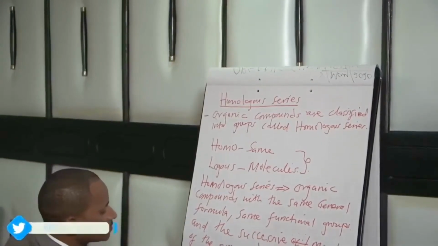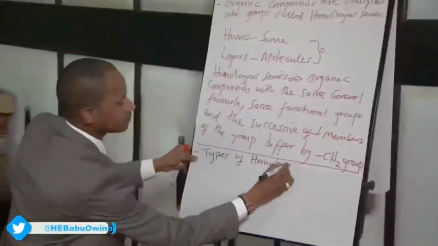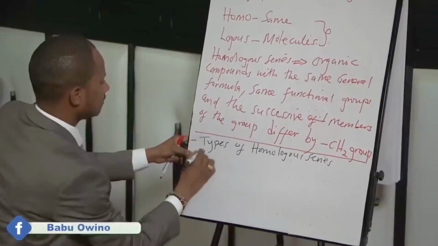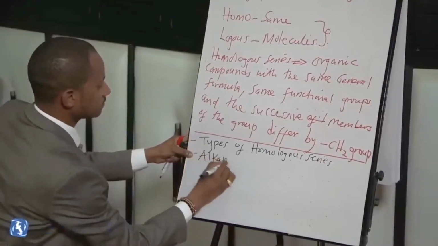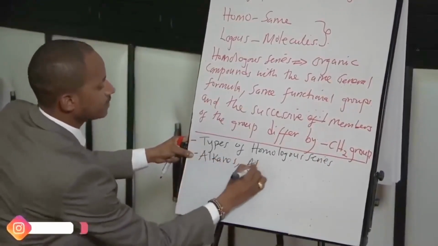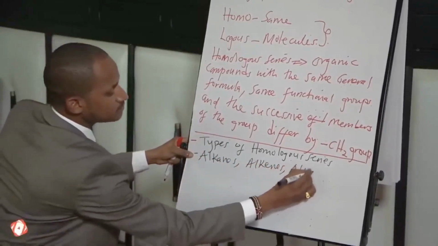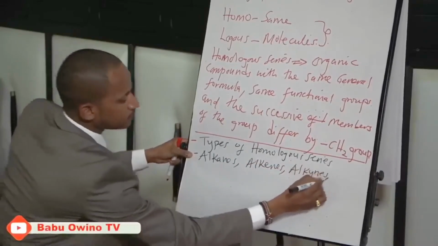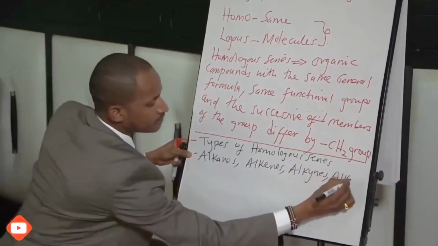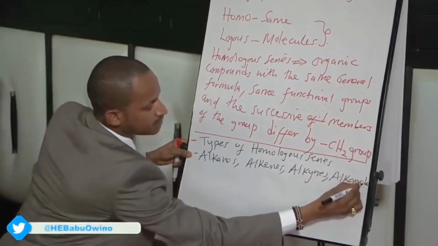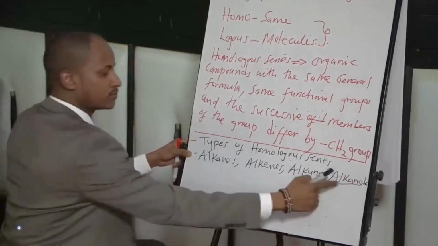Types of homologous series. Number one, we have alkanes, we have alkenes, we have alkynes, we have alkanols. From alkanols, alcohol, we can get alcohol.